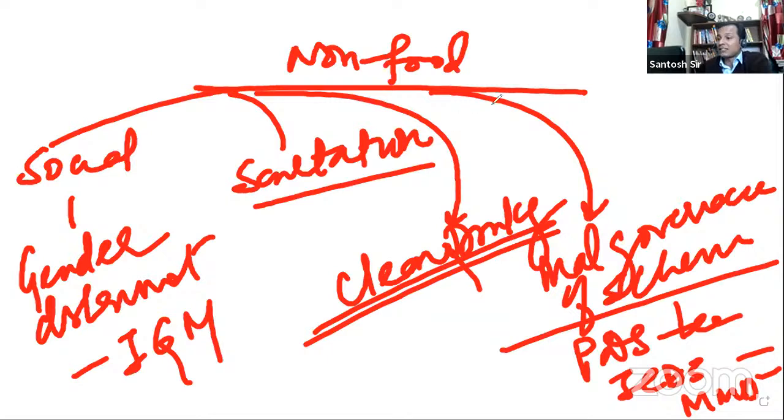And last but not the least are the cultural factors. The breastfeeding practices also need a lot of improvement. There is still a lot of lack of awareness in rural India, in the tribal community, about breastfeeding. There also the government of India has come out with some initiative. So these are the non-food factors, the causes. Till now we have just discussed causes.